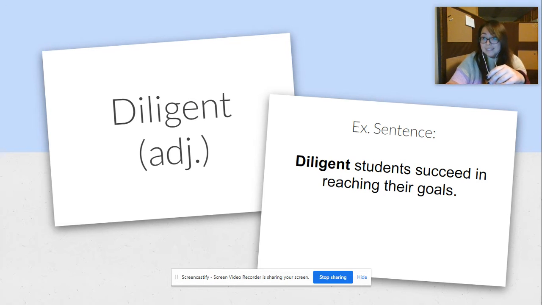Our next word is diligent. It's an adjective, and our example sentence is diligent students succeed in reaching their goals. What does a diligent student look like?